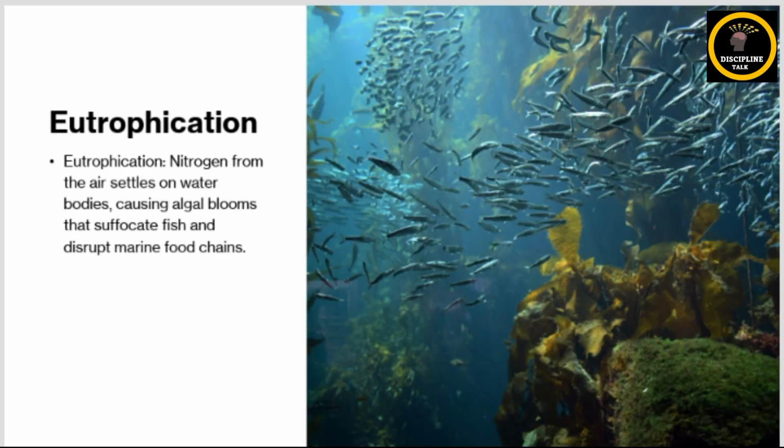Third, talking about the damage to water bodies, like nitrogen pollution that settles in water bodies, that is excreted into water bodies. So this also causes water pollution that damages the lakes and oceans, which further causes algal bloom, oxygen loss, and death of fishes. So this process is also called eutrophication.